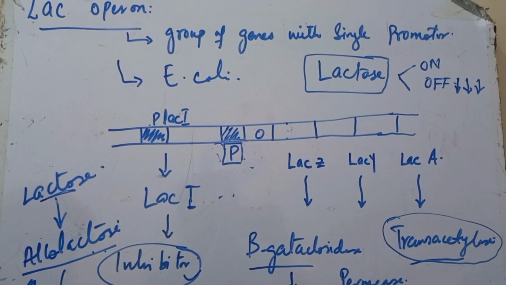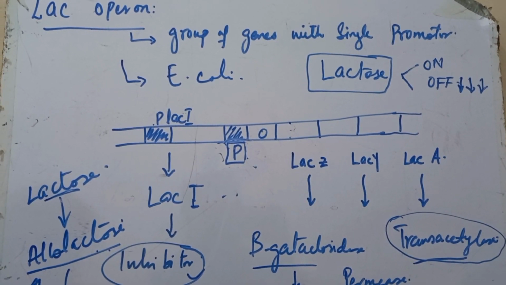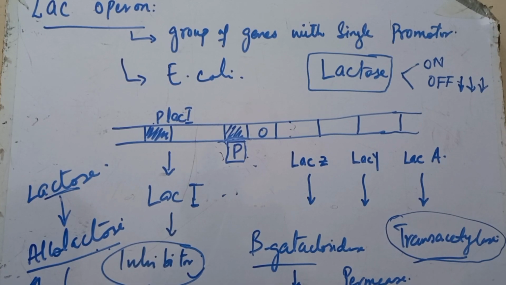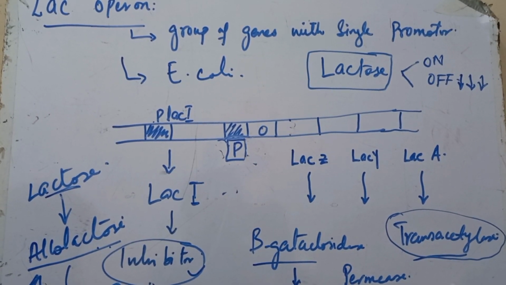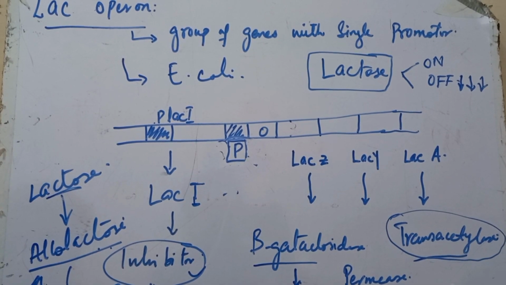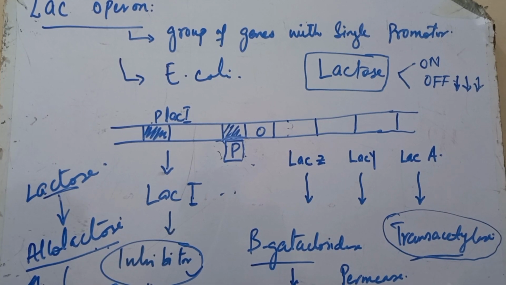To use lactose, the bacteria must express the lac operon genes, which encode the key enzymes for lactose uptake and metabolism. To be as efficient as possible, E. coli should express the lac operon only when two conditions are met. Number one, lactose is available. Number two, glucose is not available.